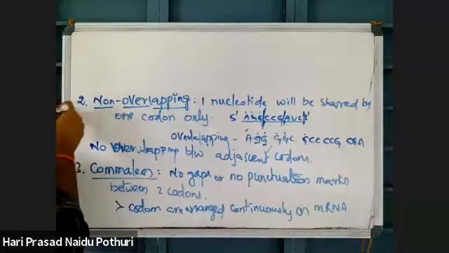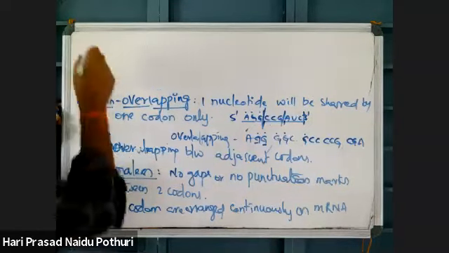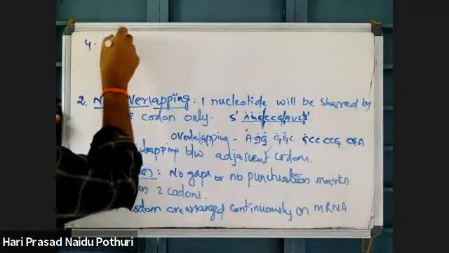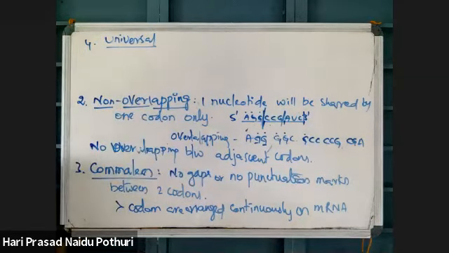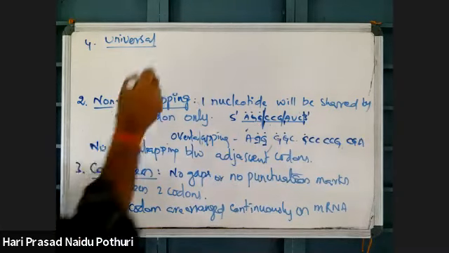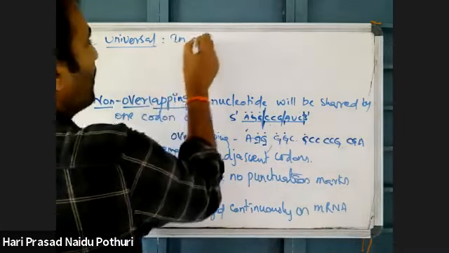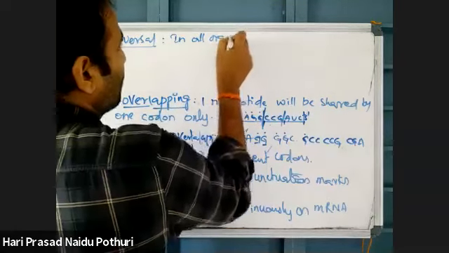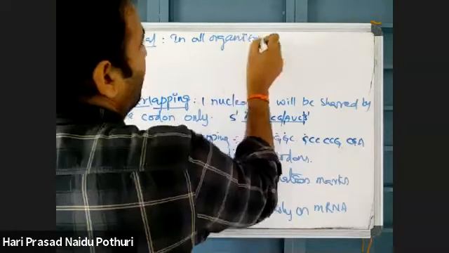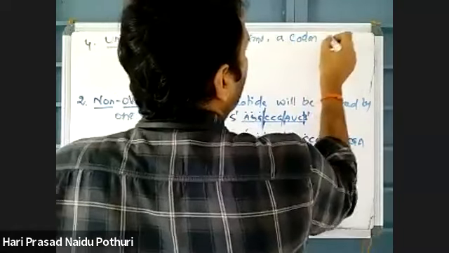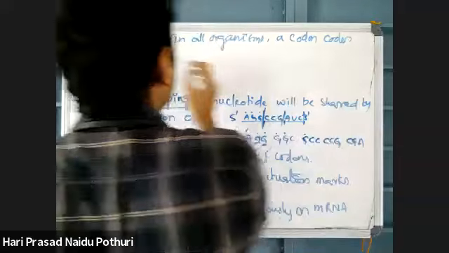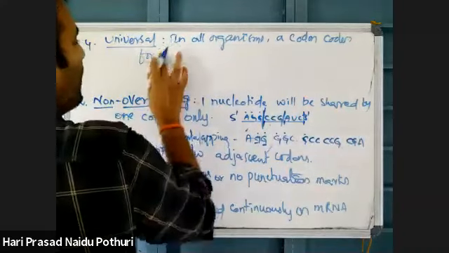And genetic code is universal. Universal means in all organisms, a codon will code for the same amino acid.